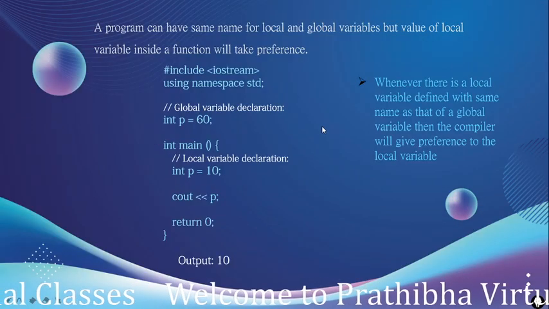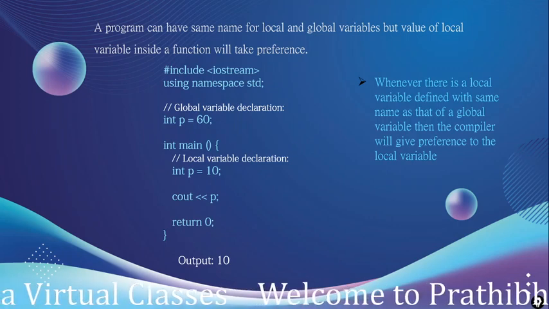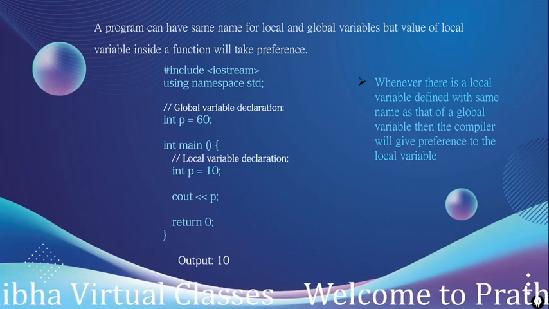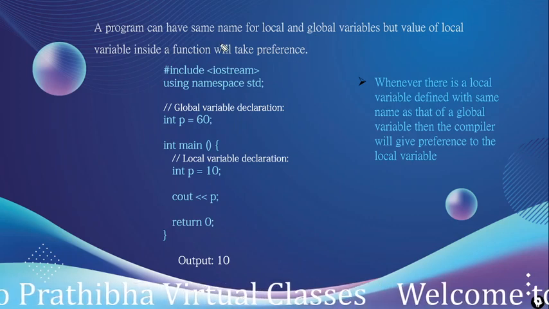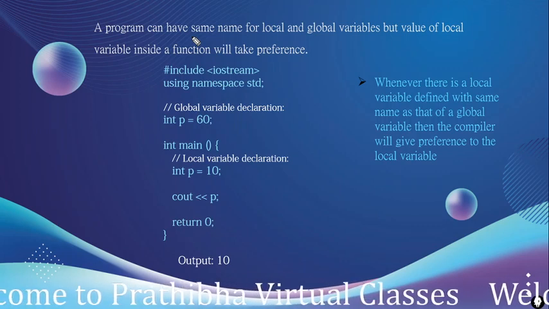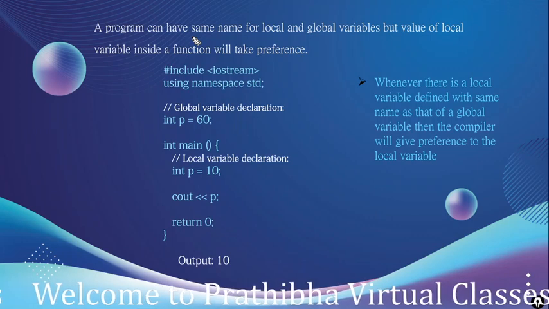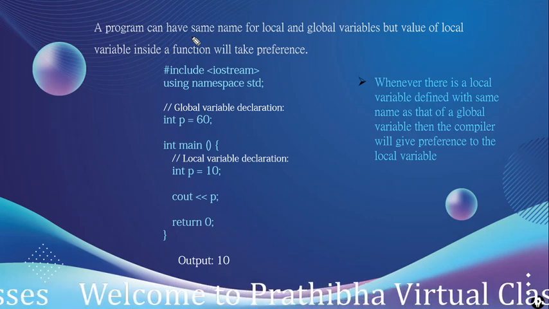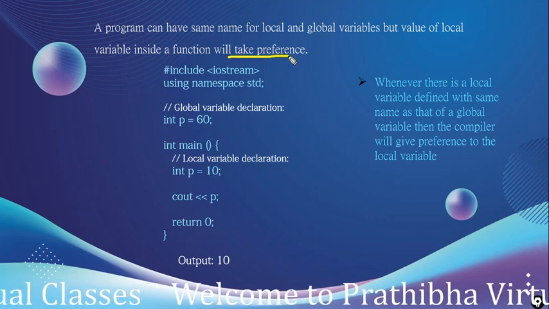Now, is it possible to declare global and local variables with the same name? Yes. If within the program the local variable and global variable have the same name, then the local variable inside the function will take preference.